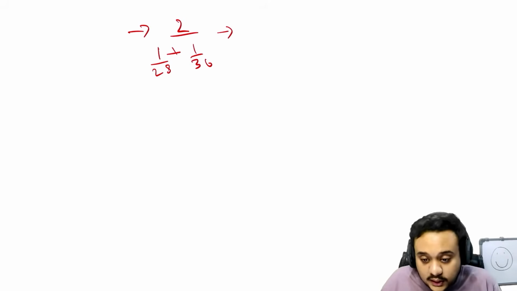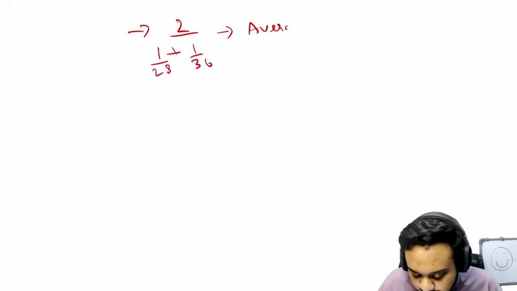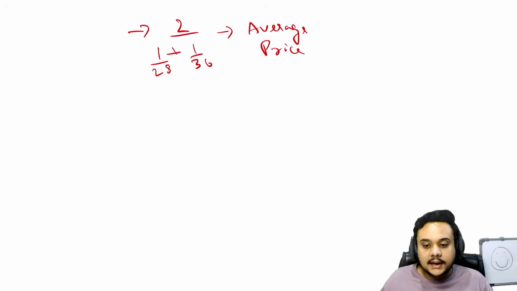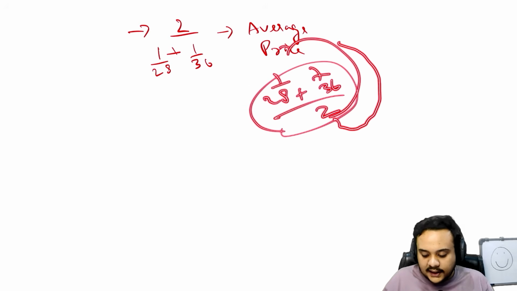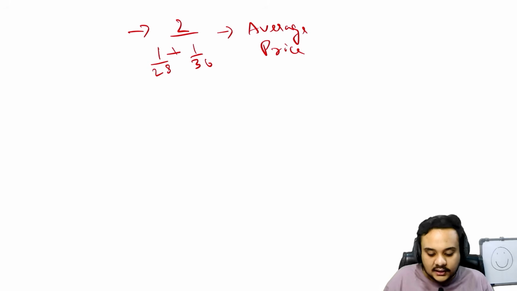That is going to be your average price for 2 months. If we had an arithmetic mean, you could have done something like 28 plus 36 by 2. So this is what it should have looked like, but now it has completely reversed because we are solving it with the harmonic mean. You can just solve this further.